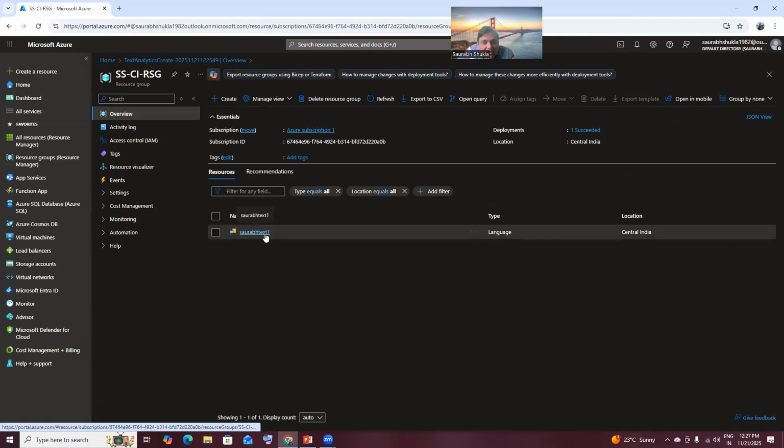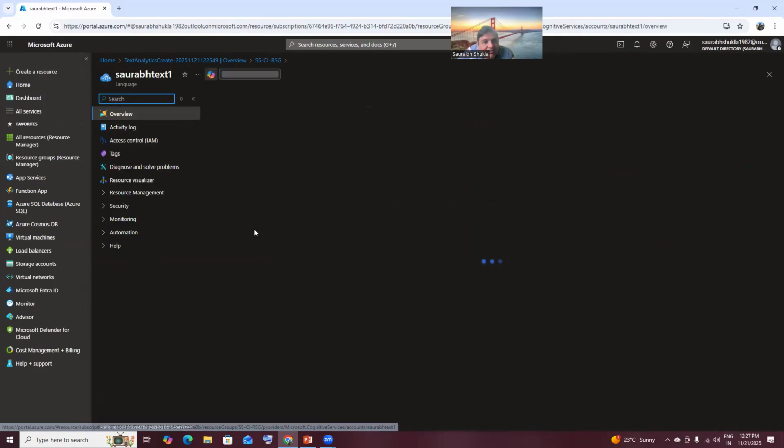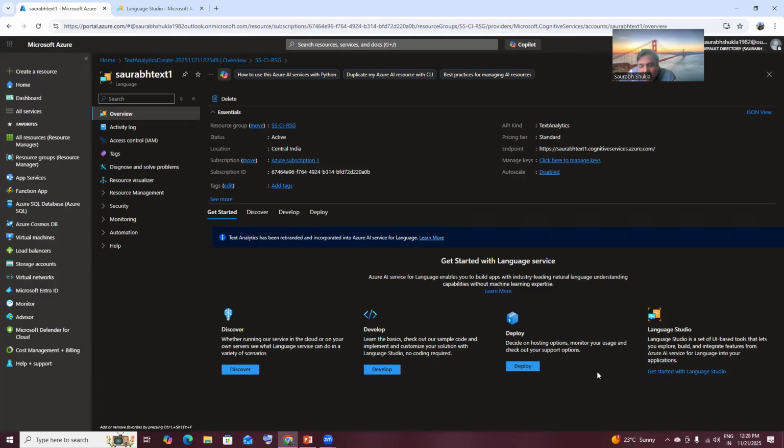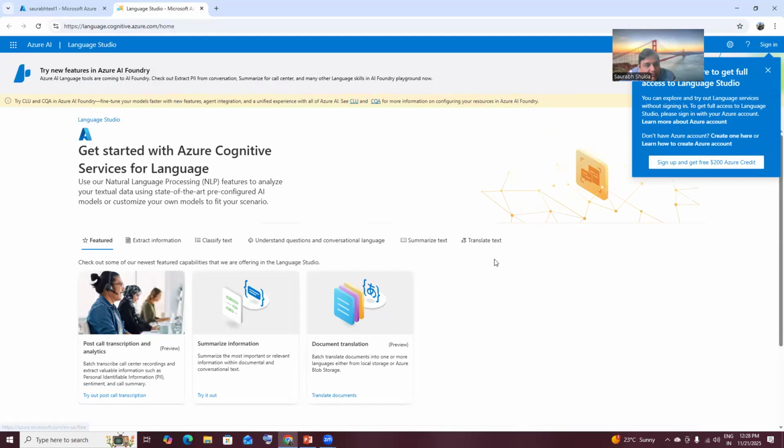Okay, so this Saurabh text one I have created here. This is the language service. Under that I have created this particular thing. Let it be open and then we'll get started with the Language Studio here. So let me go there. Okay, so we are here. You can see here Language Studio. So that is the place where we have to go.